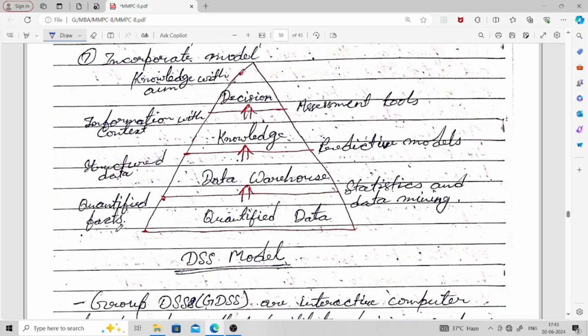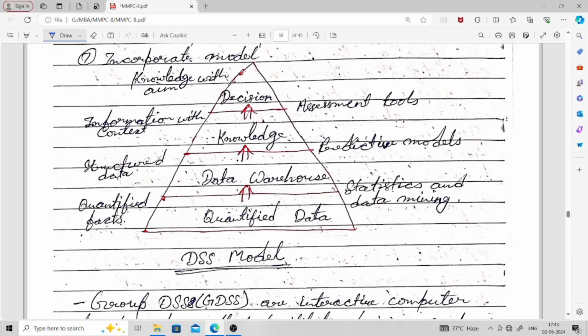The first one was the quantified facts, the quantified data. Then, by doing some statistical process and data mining, we get structured data. And after getting structured data, we get knowledge.